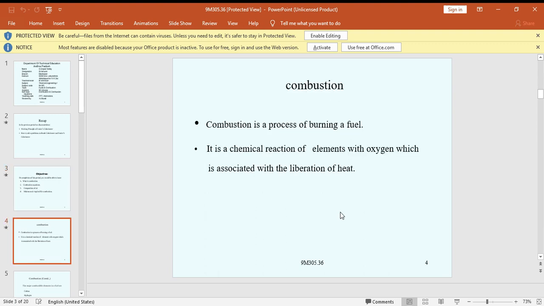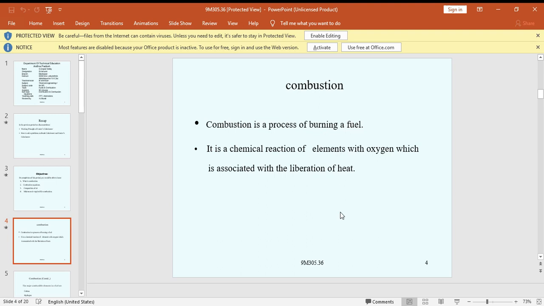So what is combustion? Combustion is a process of burning of fuel. It is a chemical reaction of elements with oxygen which is associated with the liberation of heat. Once again, combustion is a process of burning of fuel. It is a chemical reaction of the elements with oxygen which is associated with the liberation of heat.